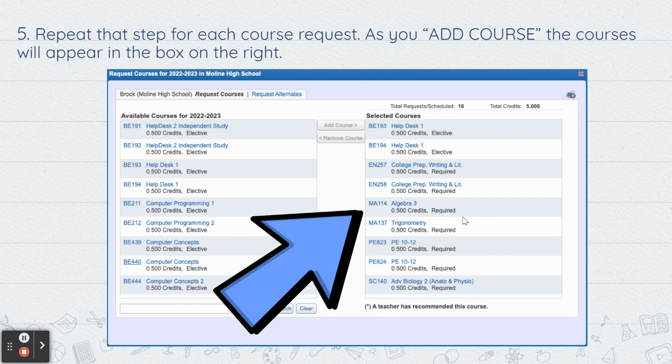Now, like I said, some of your courses have already been chosen for you, so you may not need to choose all 12 of them, especially if they are core classes, like PE is already going to be in there for you. Your math and English should already be in there for you if you are moving on to another math class. The juniors may be the only ones that don't have a math class requested for them or recommended for them, but PE and English for sure should be in there for you.